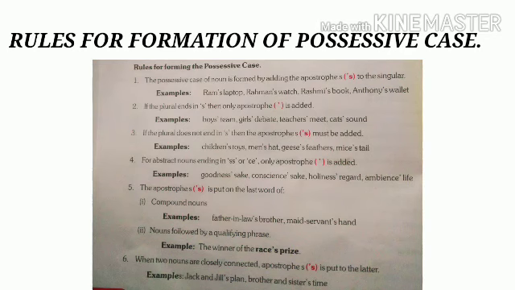For example, you can say seafood, cowboy, necktie, father-in-law, daughter-in-law, etc. So, after compound nouns, we put apostrophe s. See here, the examples given are father-in-law's brother, maid servant's hand. Apostrophe s is put here at the end of the compound noun.